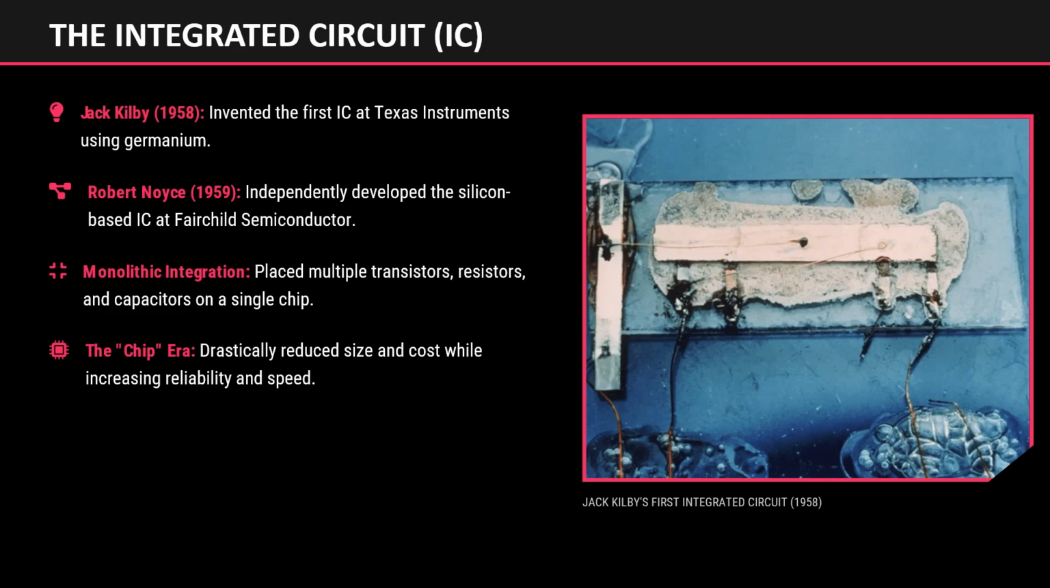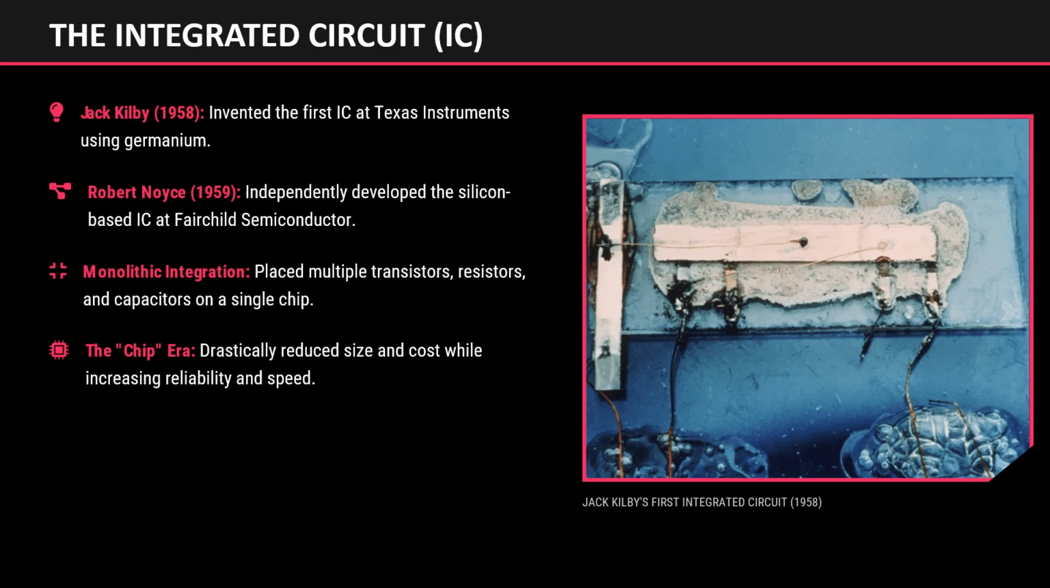The integrated circuit, or IC. Although transistors reduced the size of electronic circuits, engineers still had to connect many individual components manually. This limitation was solved with the invention of the integrated circuit, or IC. In 1958, Jack Kilby at Texas Instruments developed the first integrated circuit using germanium. Soon after, in 1959, Robert Noyce at Fairchild Semiconductor independently created a silicon-based integrated circuit.